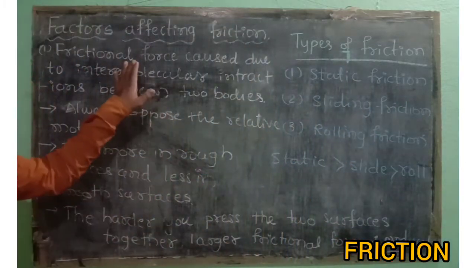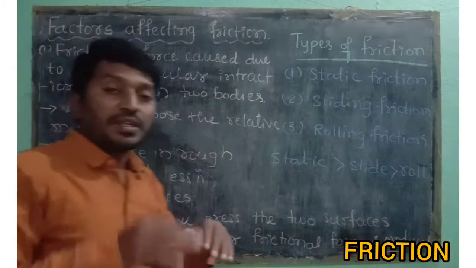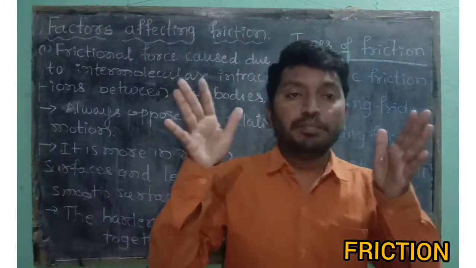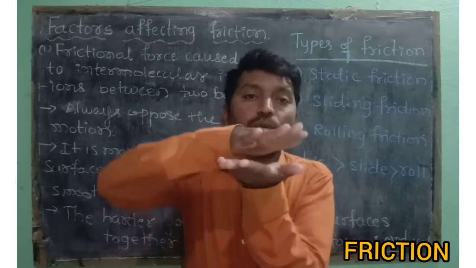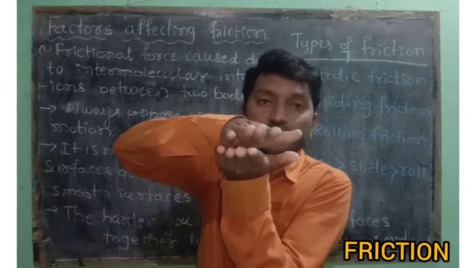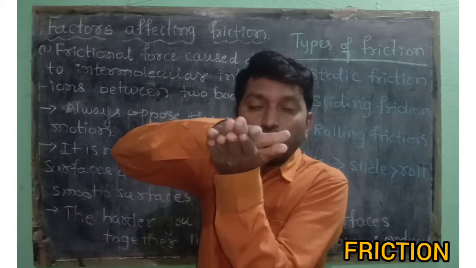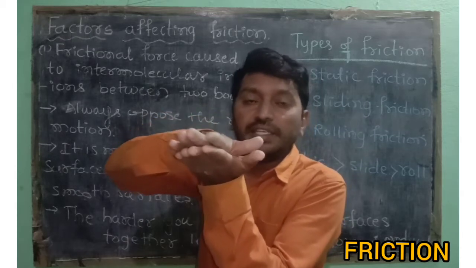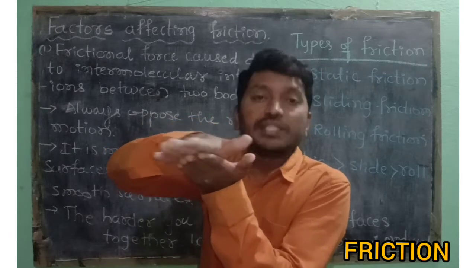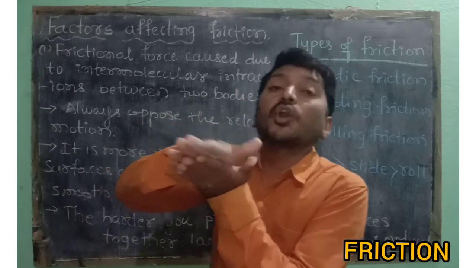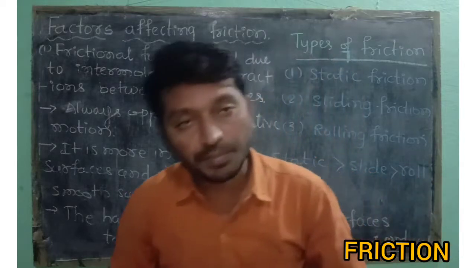Friction is mainly caused between two bodies. When two bodies come into contact with each other, irregularities become interlocked, and only then is friction produced, right?